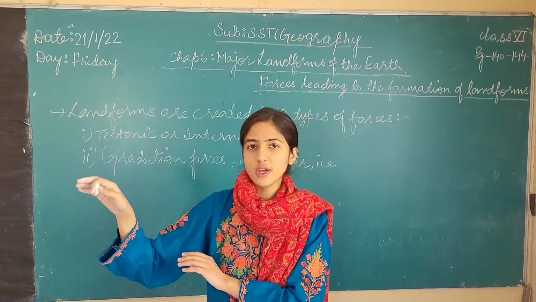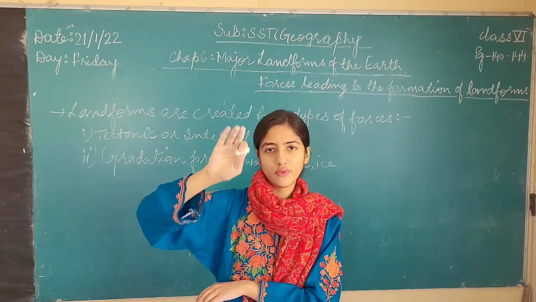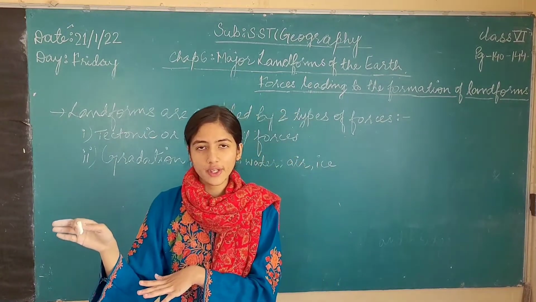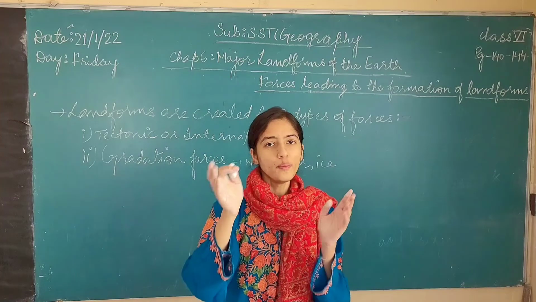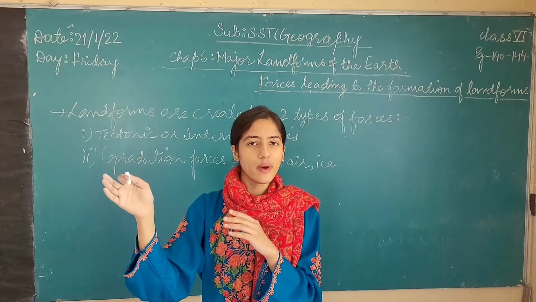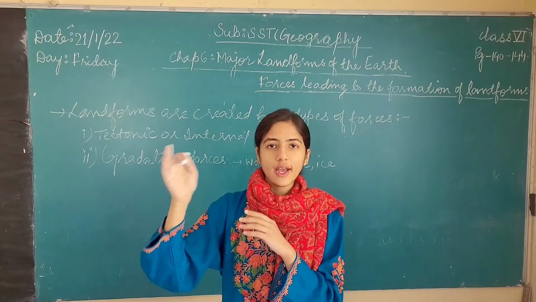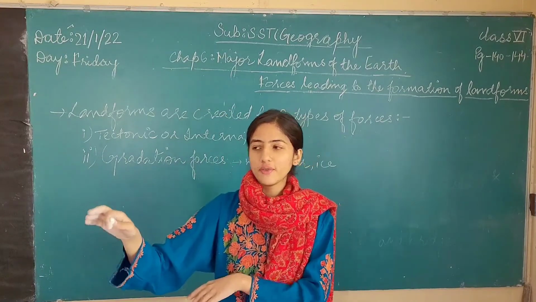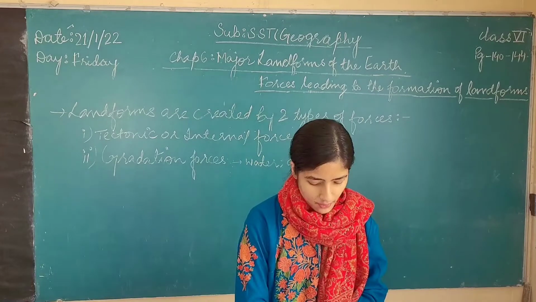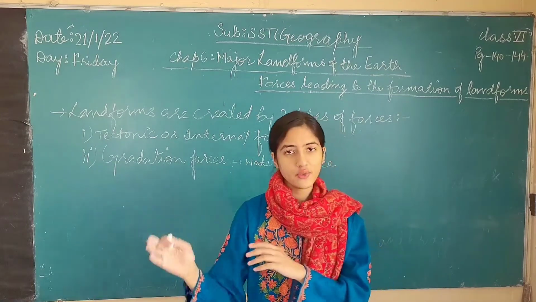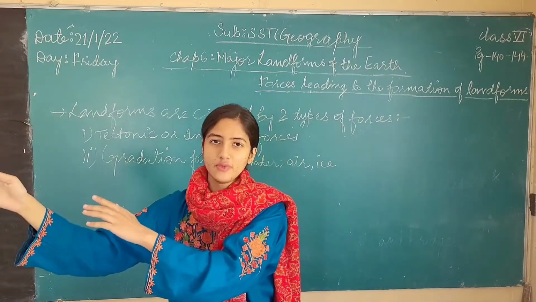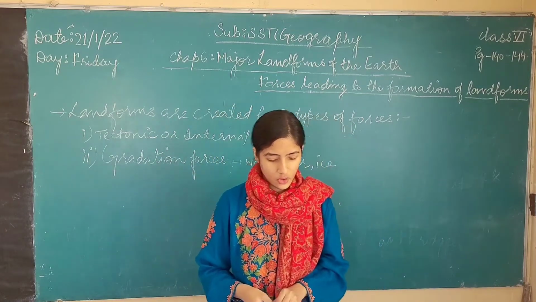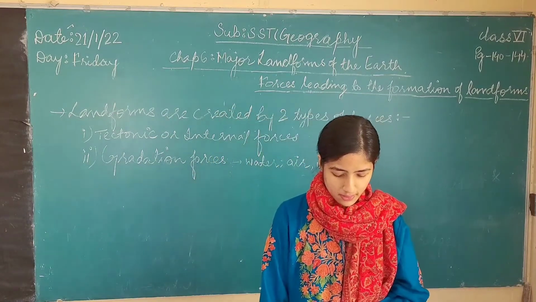Deposition is the process where the dust particles and soil are either washed off by the running water or blown away by wind and deposited somewhere else. And wherever it is deposited, different types of other landforms are formed. I hope the definition is clear to you.